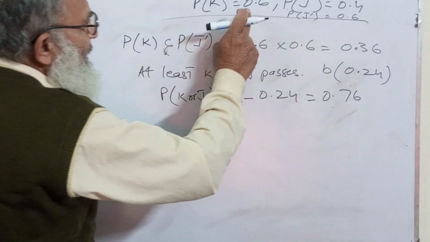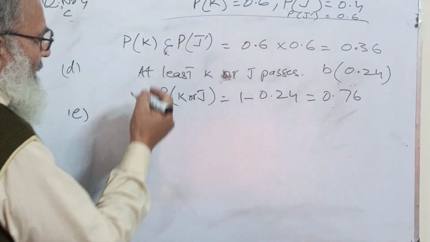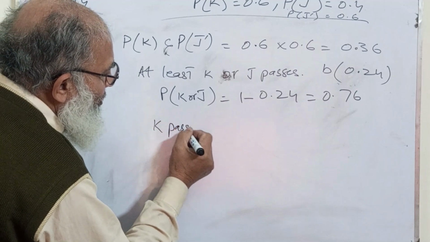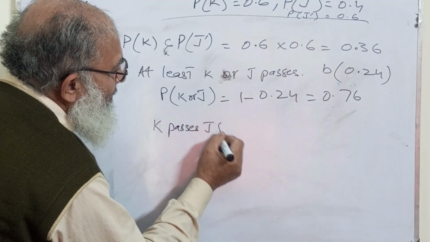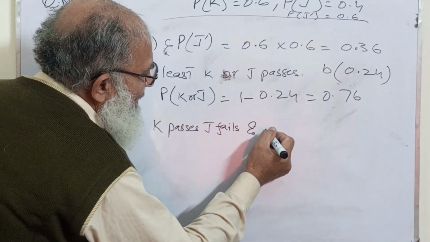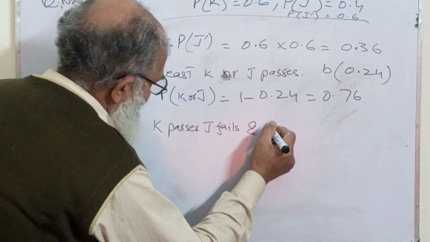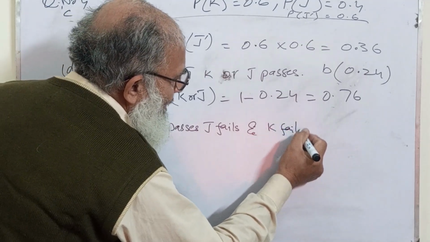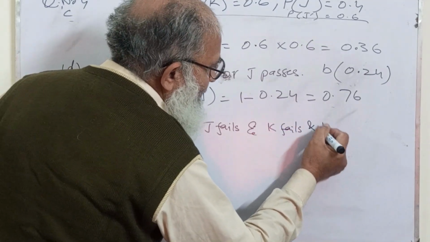So you see, Kriti passes, K passes, J fails, or vice versa: K fails and J passes.